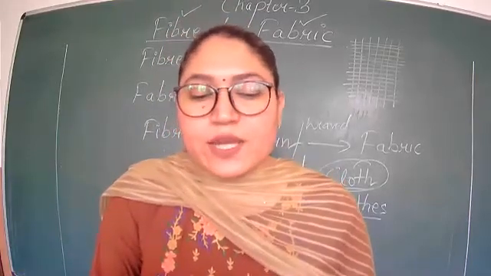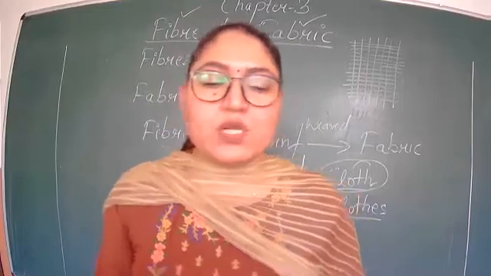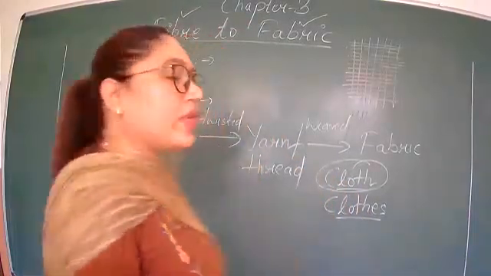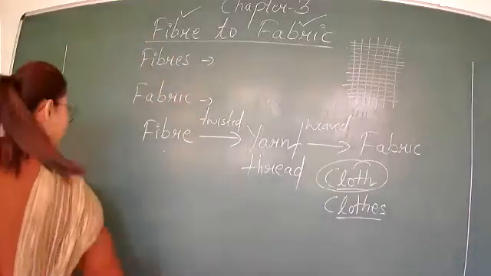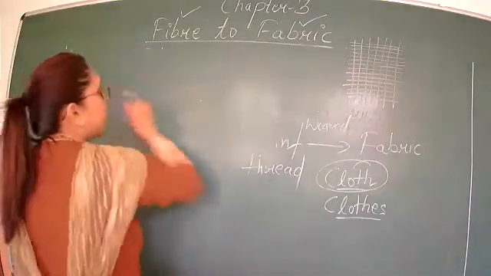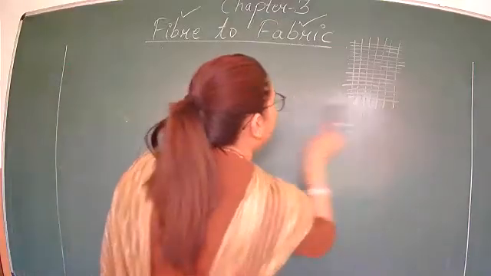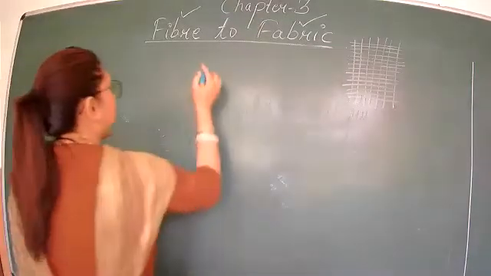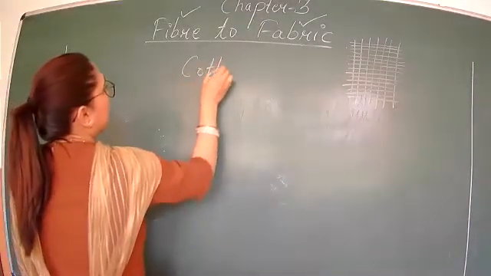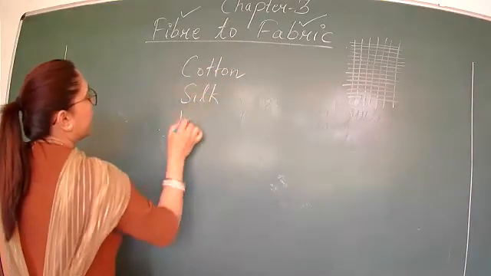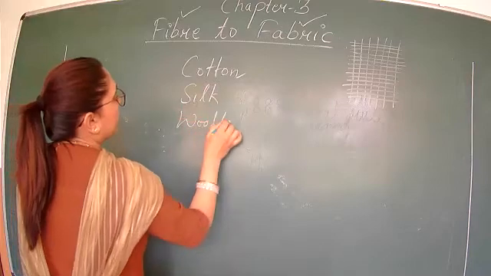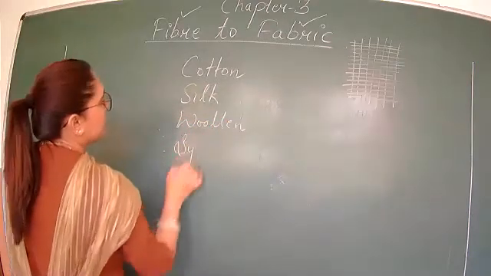They tried to identify these fabrics as cotton, wool, silk or synthetic. So what are the different varieties of cloth? It can be cotton, it can be silk, it can be woolen, or it can be synthetic.